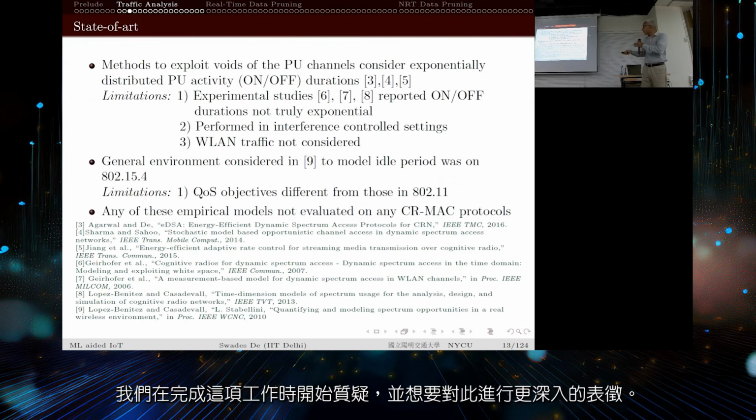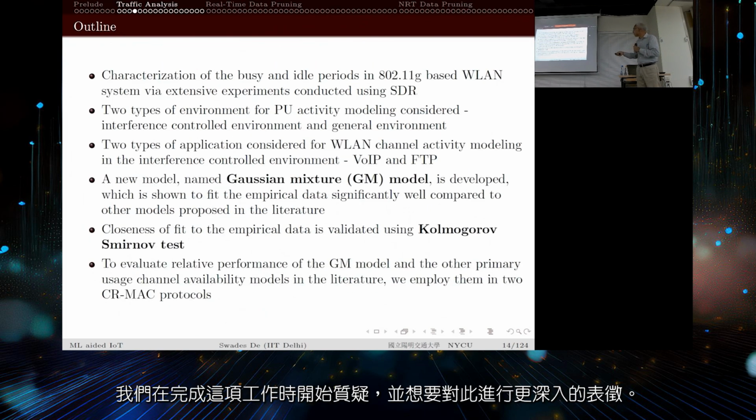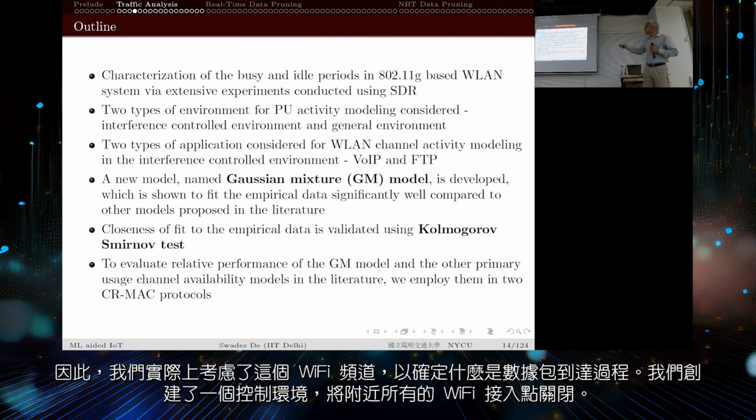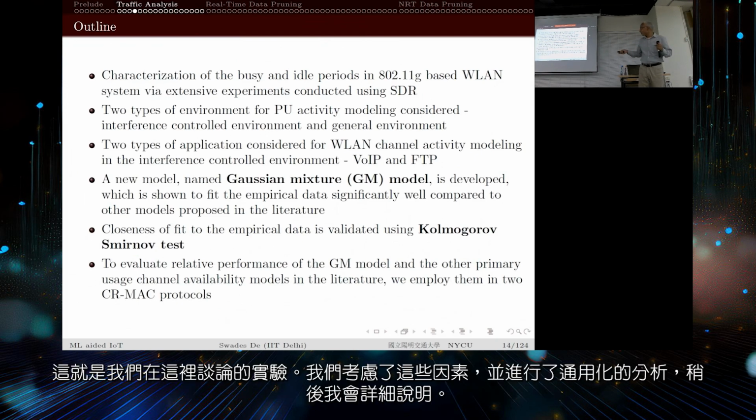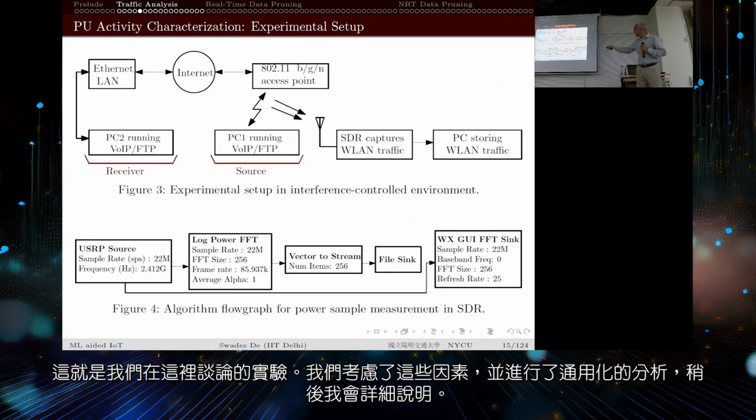And we were questioning while we were finishing this work, and we then thought of characterizing this. So what we did is we considered a Wi-Fi channel to figure out what the packet arrival process is. We created a controlled environment in which all nearby Wi-Fi access points were turned off, and this is the experiment that we are talking about here. We also have a generalized environment, I will come to that.